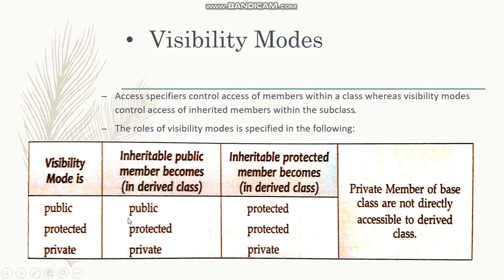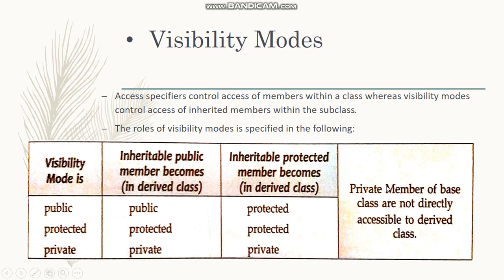If it is public it will remain public, if it is protected it will remain protected, and if it is private it will be private. Now the third column says if it is derived in protected mode, then what happens. The public will be converted into protected, protected would be as it is protected, and private will be private. So public will be converted into protected.